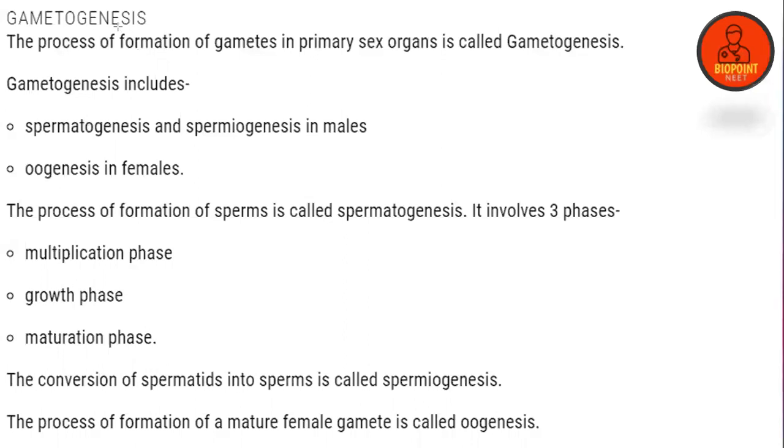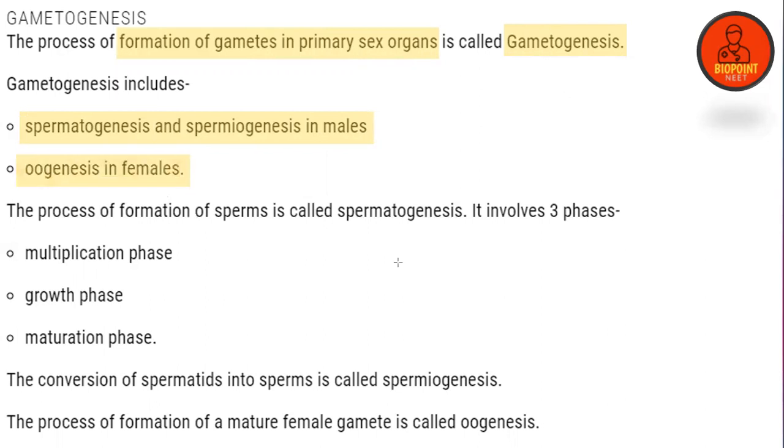The process of formation of gametes in the primary sex organ is called gametogenesis. Gametogenesis includes spermatogenesis and spermiogenesis in males and oogenesis in females.